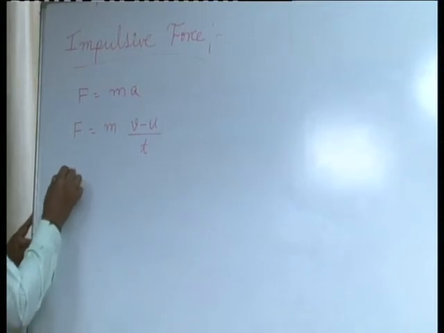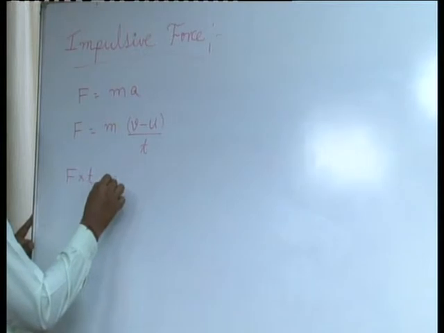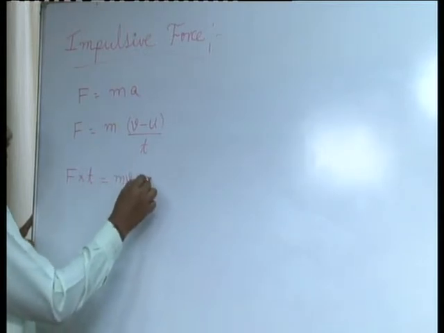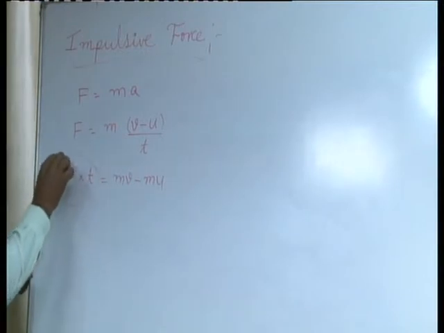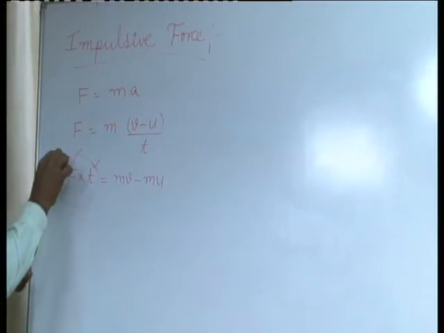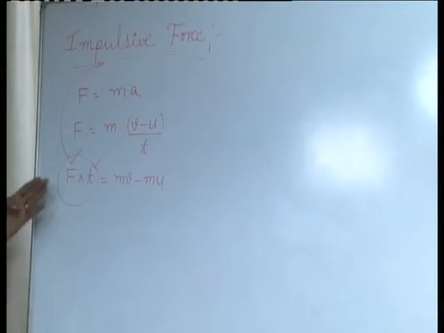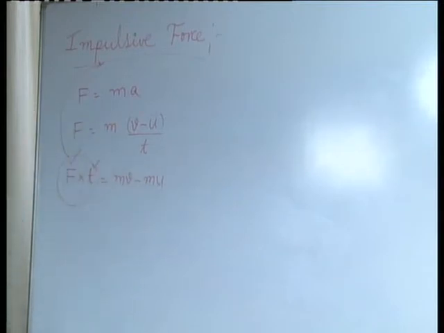So now you just cross multiply it: F into t is equal to m into v minus m into u. So this is a product of force. If it is a large magnitude and this is a very short interval, you label this product as an impulsive force. Even you can say impulsive force is nothing but a change in momentum of a body when a large amount of force acts on it for a very short interval of time.